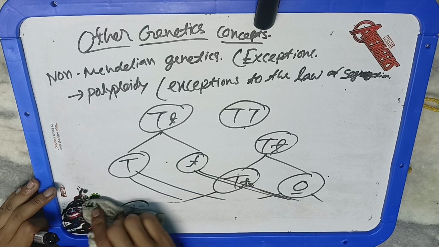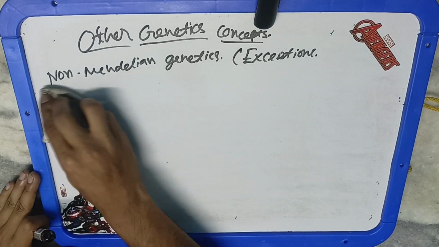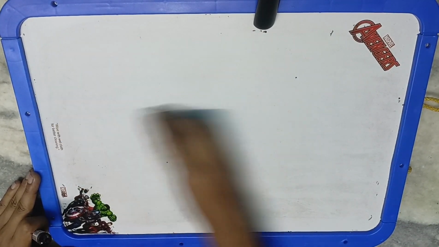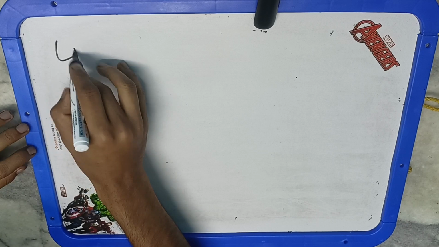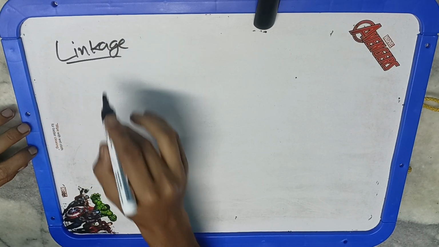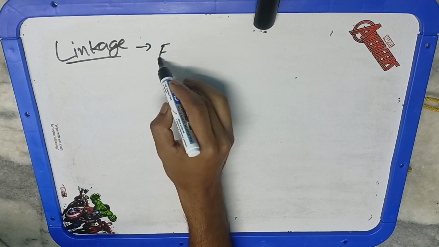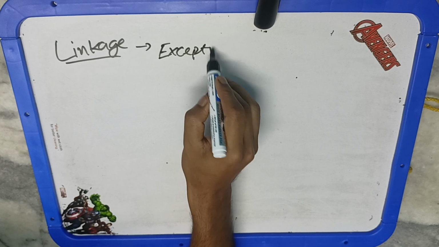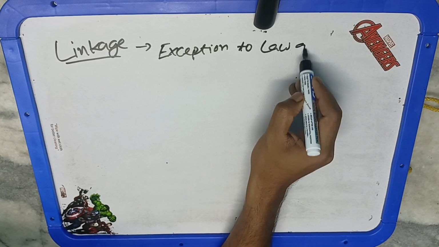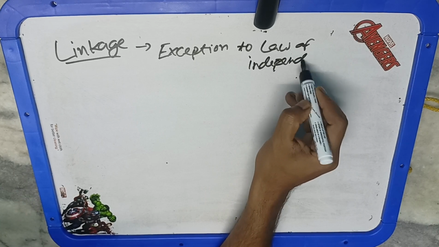Now the second thing is linkage. Linkage is the exception to Mendel's law of independent assortment. Mendel's law of independent assortment says that despite remaining together, two or more characters will assort independently of each other when an individual forms the gamete. Now it is just similar to the law of segregation. In the law of segregation we were talking only about a single character. Here we are talking about two characters, like seed shape and plant height.